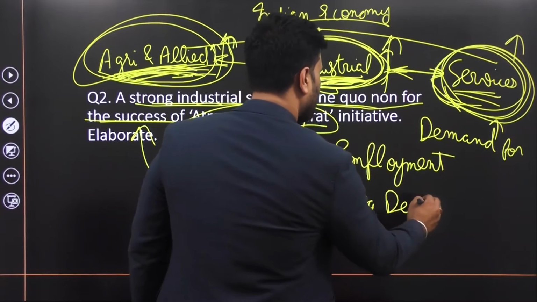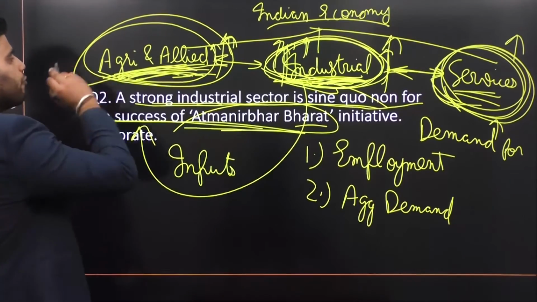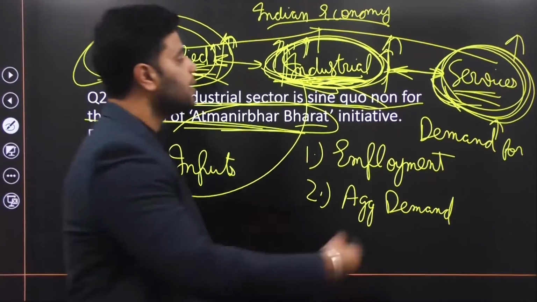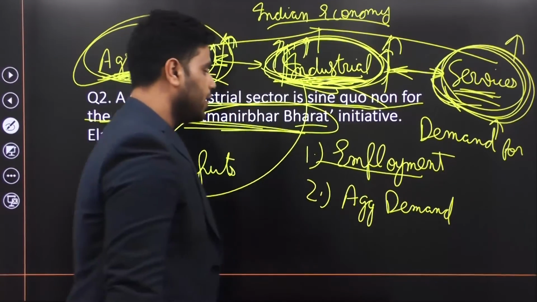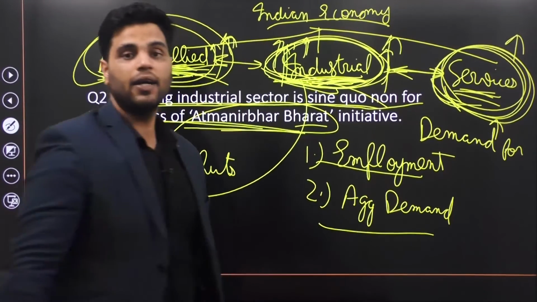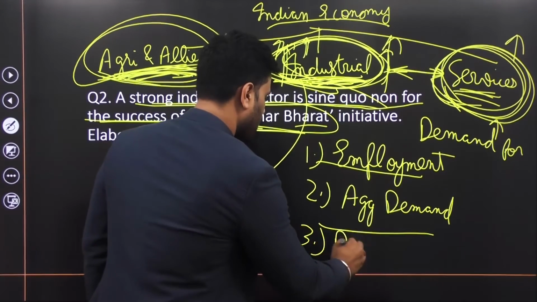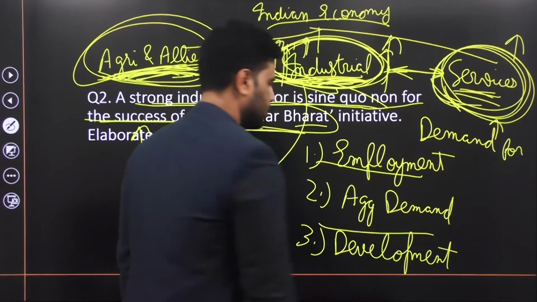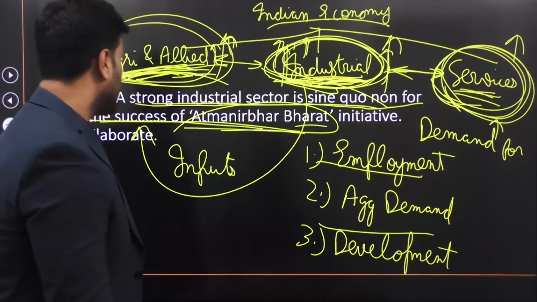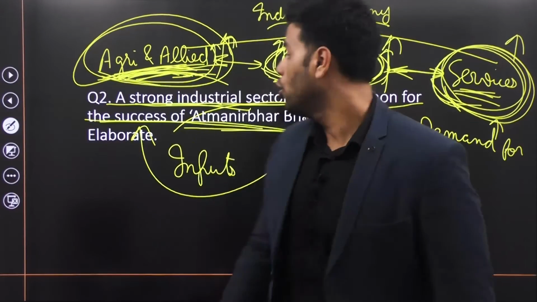And aggregate demand for what? Aggregate demand for industrial goods, aggregate demand for food and other agricultural products, aggregate demand for services. So it will increase employment, it will increase aggregate demand, and it would lead to development. Overall development, right?